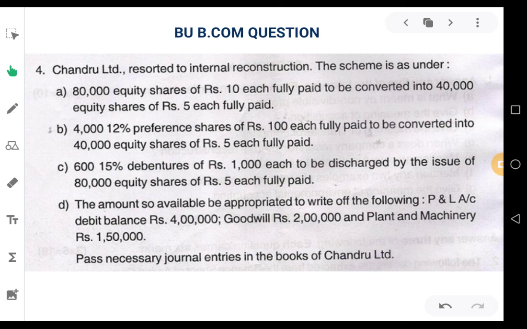For that first point, you should be passing a journal entry, that is old equity share capital account 8 lakhs to new equity share capital account 2 lakhs to capital reduction account 6 lakhs. We'll see that journal entry next.